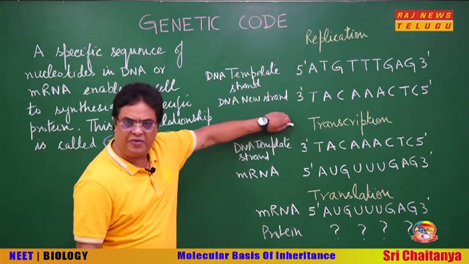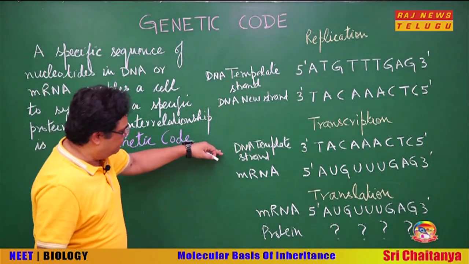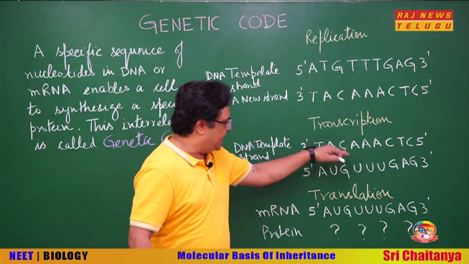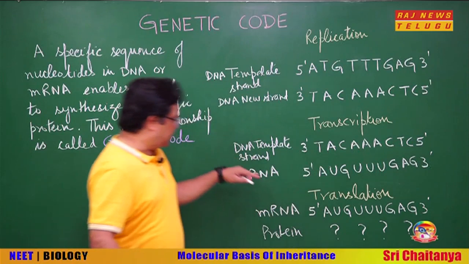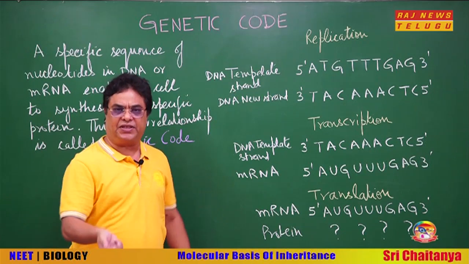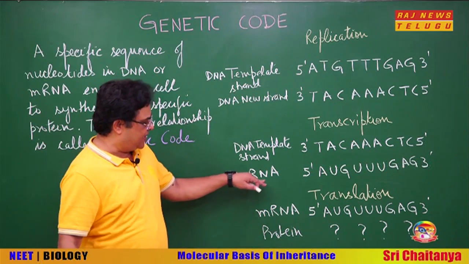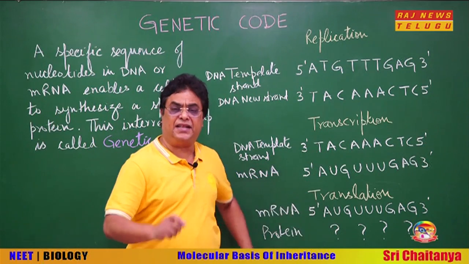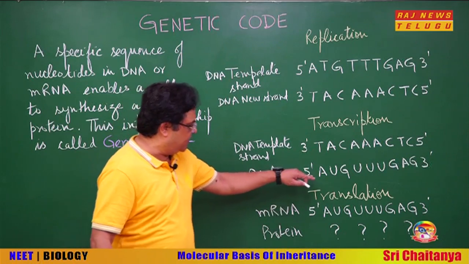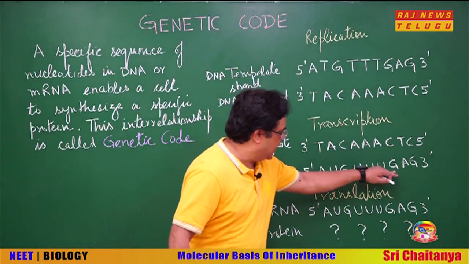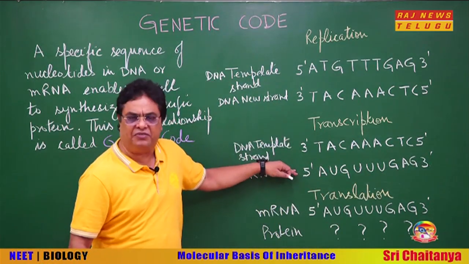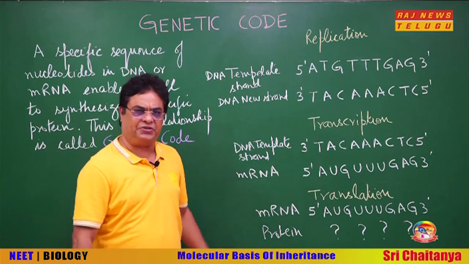If the template DNA is 3' to 5' TAC, AAA, CTC, then the mRNA that will be synthesized, because polymerization always takes place in 5' to 3', so the template is always 3' to 5', will be the same except that in RNA, in place of thymine it will be uracil. So it will be AUG, UUU and GAG, complementary. So transcription is also governed by complementarity, and this was also easy to understand.